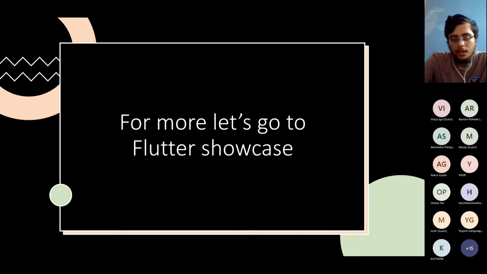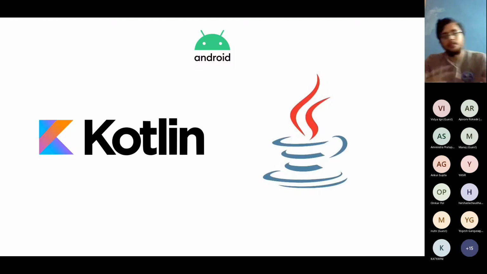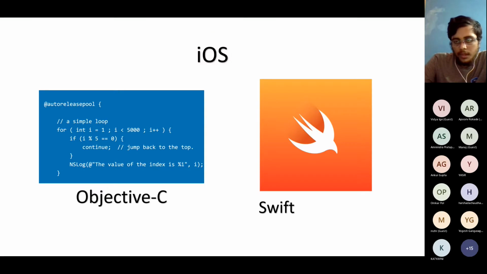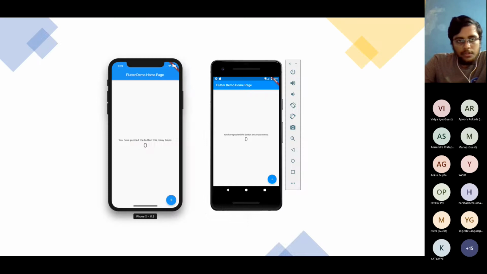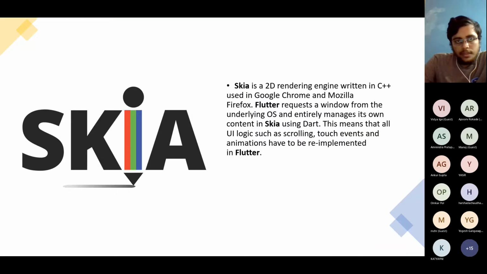Okay. So now there is another section of slides that I have here. As I discussed earlier as well, for Android there are Kotlin and Java. For iOS there are Swift and Objective C. What Flutter allows us to do is build applications for both of these, iOS and Android, and it uses Skia to manage all these things.